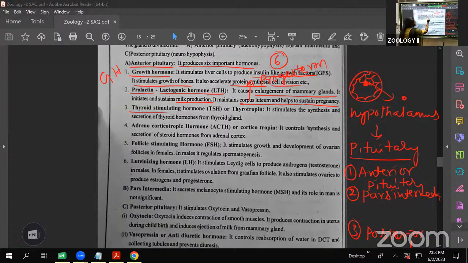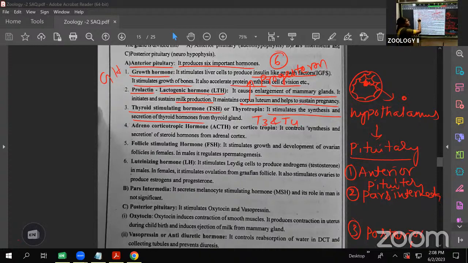Next one is called TSH, thyroid stimulating hormone. From the name itself, it controls the thyroid hormones. Clear? That's why we call it the thyroid stimulating hormone, or TSH. It stimulates the synthesis and secretion of the thyroid hormones. What are the thyroid hormones? T3 and T4, triiodothyronine and tetraiodothyronine.